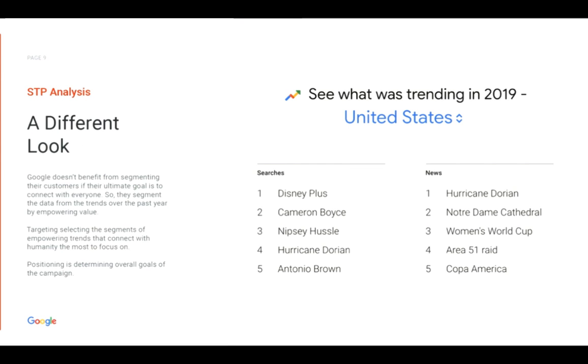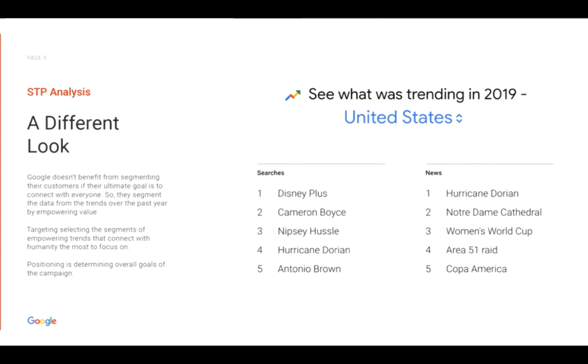In terms of segmenting, targeting, and positioning, Google doesn't really benefit from segmenting their customers if their ultimate goal is to connect with everyone. So instead of segmenting people, they segment the data, dividing the trends over the past year based on inspirational value. Then, targeting is a selection of those trends that they want to focus on, and positioning is to determine the overall goal or theme of the video.